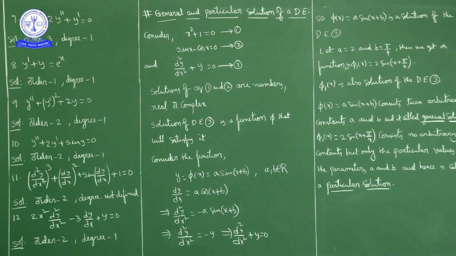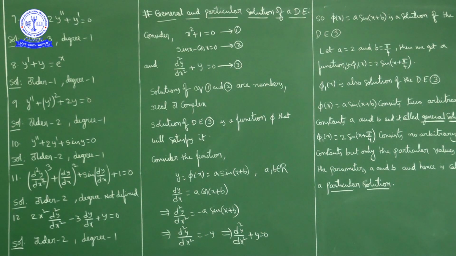Okay. The last question in this exercise. 2x square into d square y by dx square minus 3 into dy by dx plus y is equal to 0. Here the highest order derivative in this differential equation is d square y by dx square, so order is 2. Also this is a polynomial equation in d square y by dx square and dy by dx. Degree is the highest power of the highest order derivative, d square y by dx square. Its power is 1, so degree is 1. Order 2, degree 1. Now with this we completed exercise 9.1.